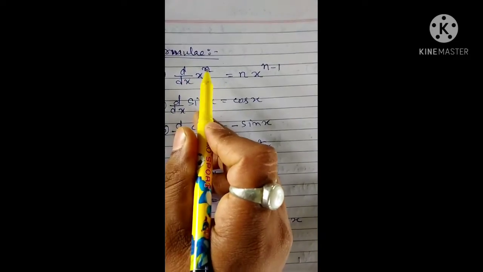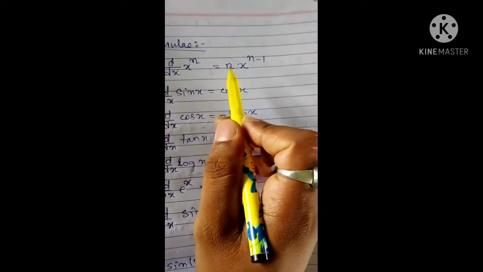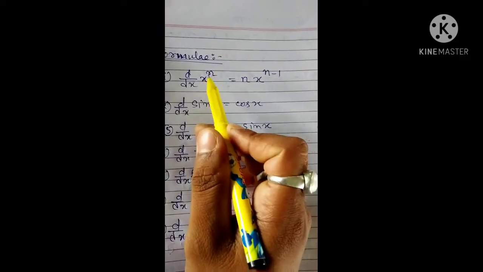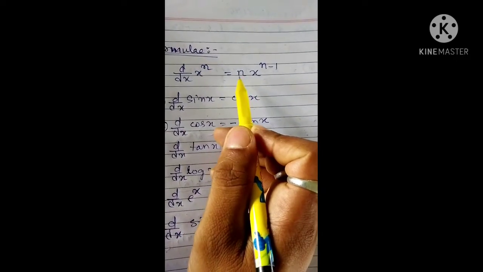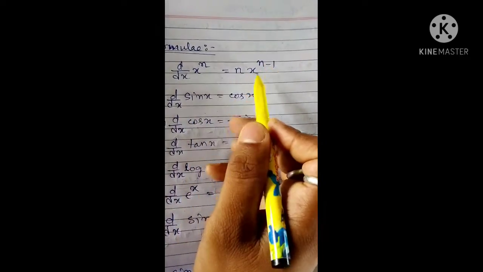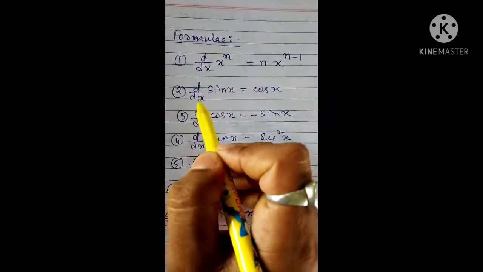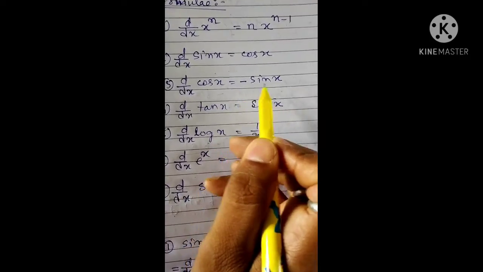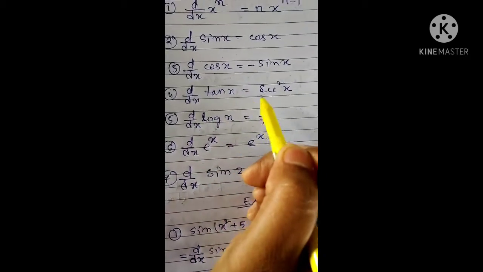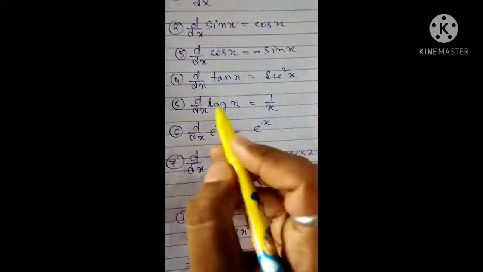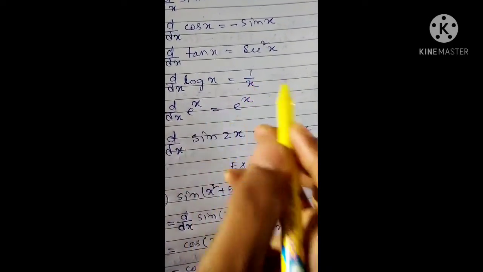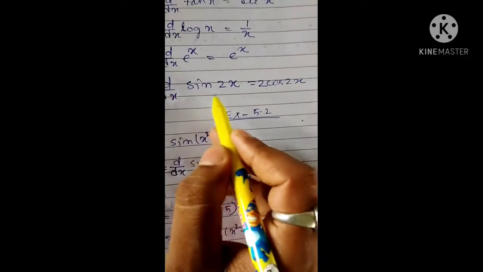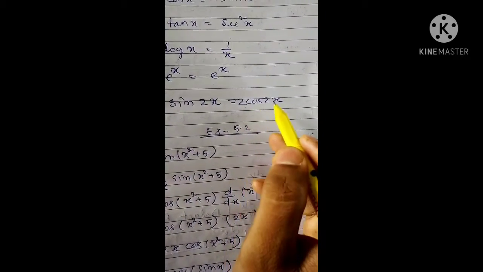So d/dx of x to the power n, this is the formula: you will get n times x to the power n minus 1. Just take the power in front and make the power one less, that is x to the power n minus 1. The d/dx of sin x is cos x. d/dx of cos x will be minus sin x. d/dx of tan x will be sec square x. d/dx of log x you will get 1 by x. d/dx of e to the power x you will get e to the power x. d/dx of sin 2x you will get 2 cos 2x.